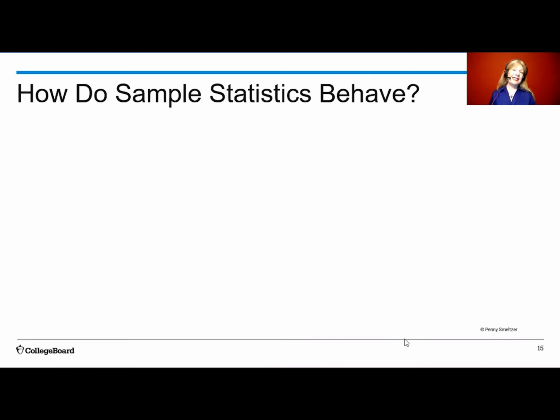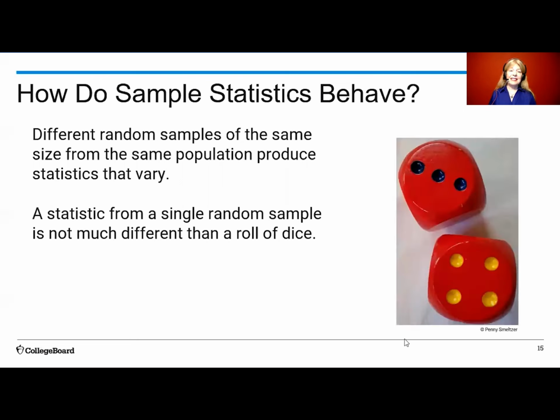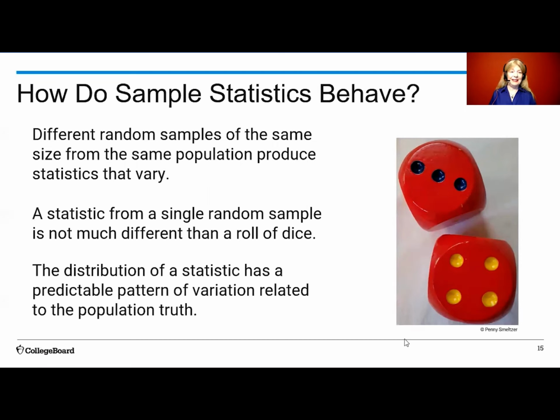How do sample statistics behave, whether it's a mean for a discrete random variable, a continuous random variable, or a proportion? Different random samples of the same size from the same population produce statistics that vary. A statistic from a single random sample is not much different than a roll of the dice. We just don't know what it's going to be. But the distribution of the statistic has a predictable pattern of variation that's related to the population truth.